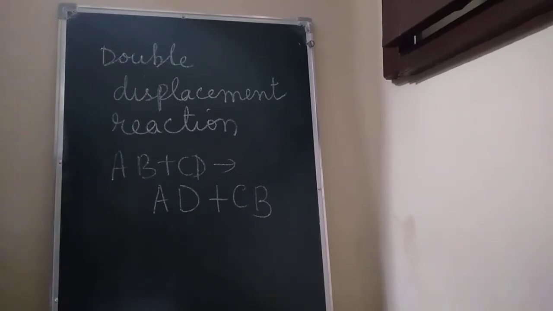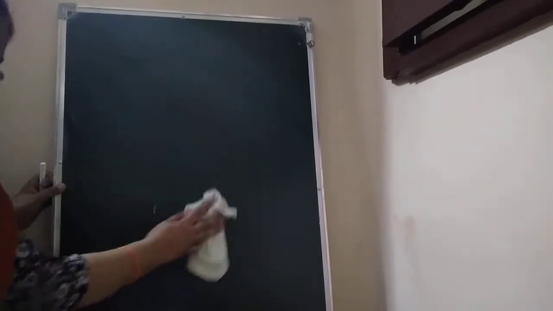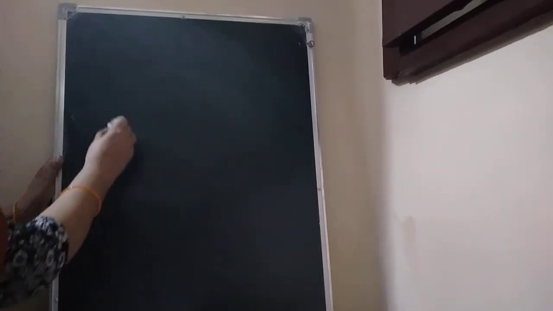Then, children, precipitation reaction. In these reactions, two compounds react in their aqueous state to form an insoluble product which appears in the form of a precipitate. Then, children, neutralization reaction.